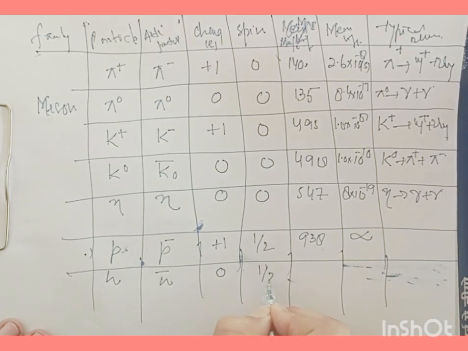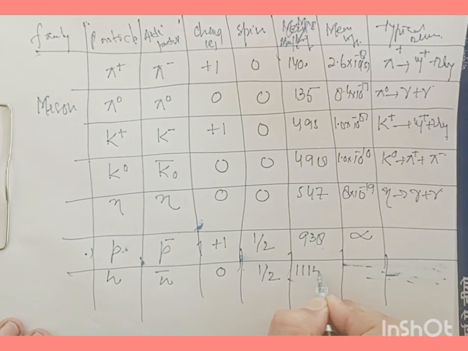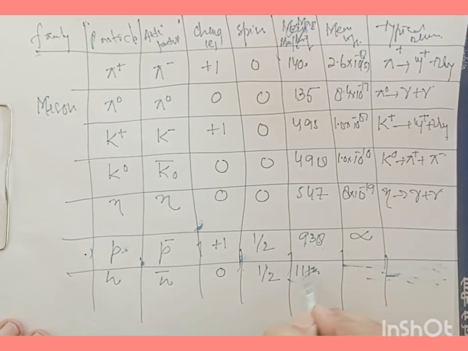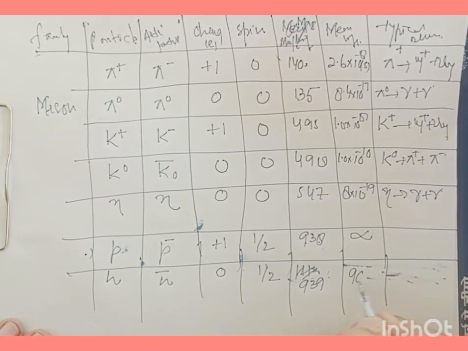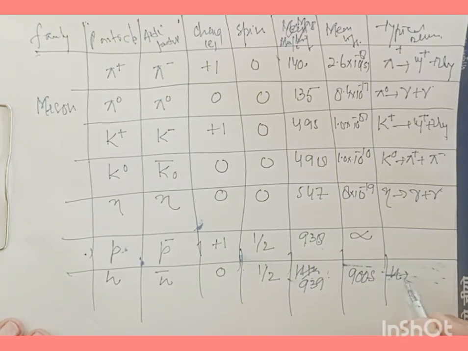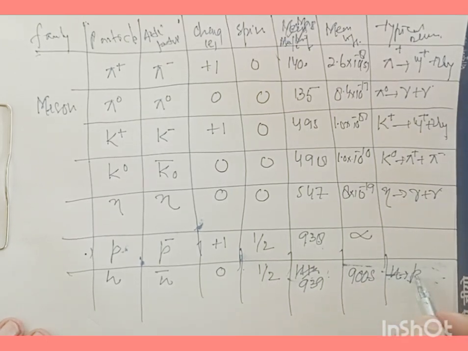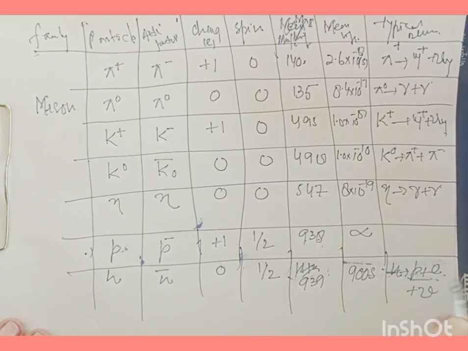It has a spin half, and its mass is 1115. Oh no, that's wrong. It's 939. It is 939 mega electron volt per c square, and it has a mean life of nearly 900 seconds, and the typical decay is proton and an electron and an anti-neutrino.